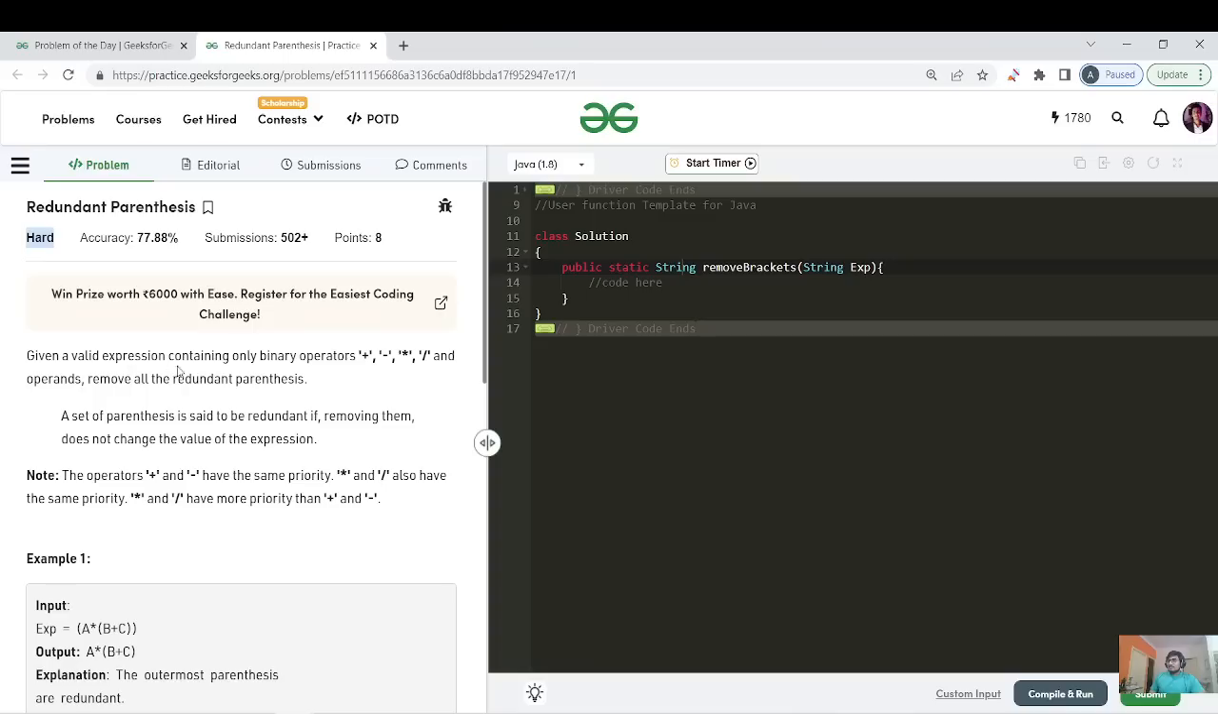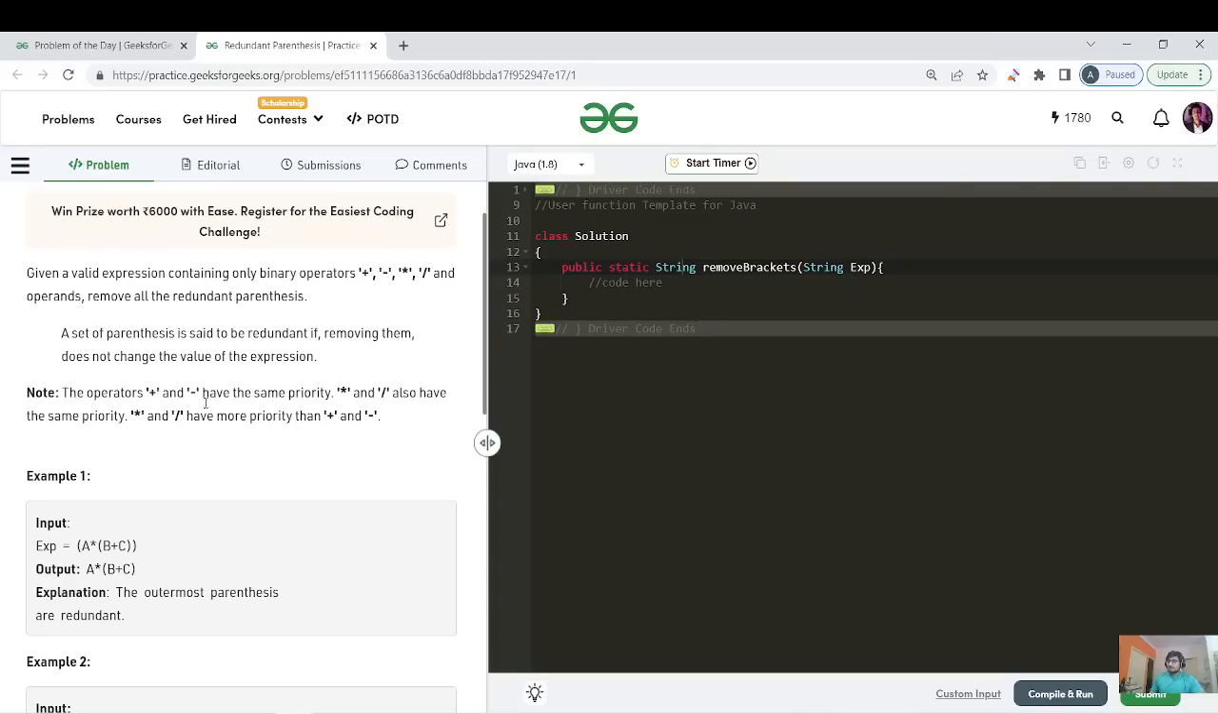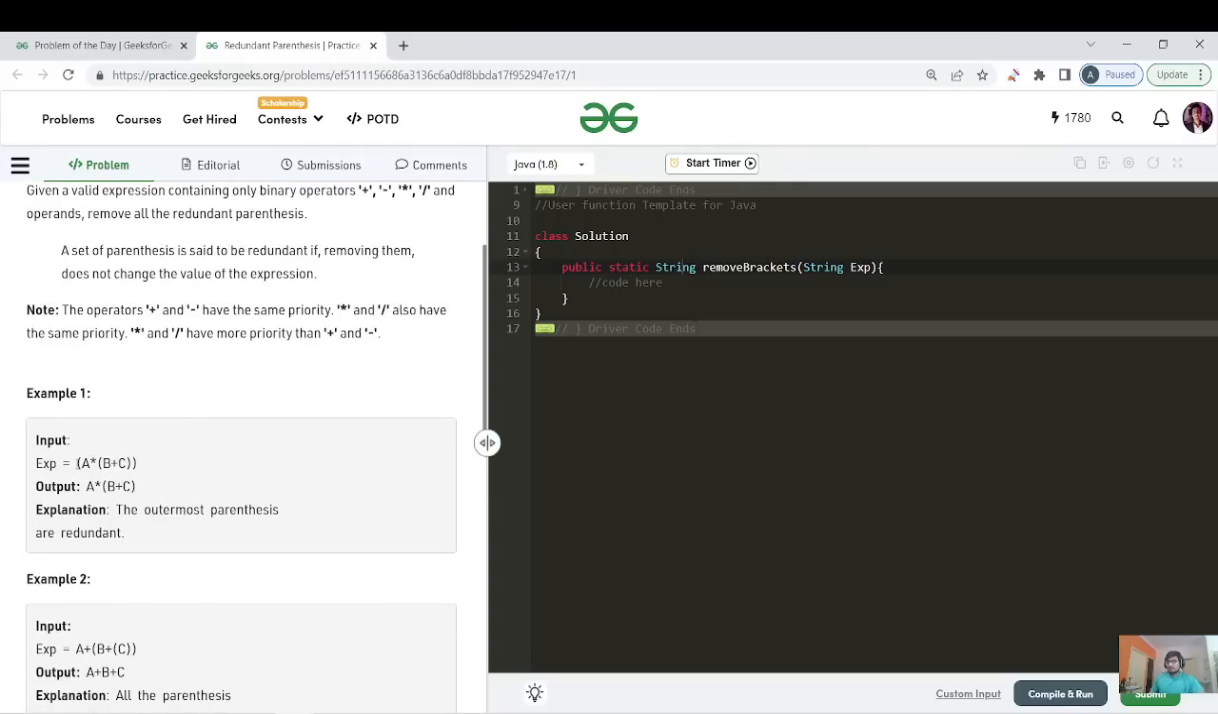ठीक है. So given a valid expression containing only binary operators plus, minus, star and hash operands, remove all the redundant parentheses. ये सब आप पढ़ लेना, थोड़ी सी इंग्लिश है. कुल मिला के बात ये है कि there is an expression given, right? And there will be some answer, right? If you solve this expression a star (b plus c), so definitely b plus c will be solved first, and then it will multiply with a, right?